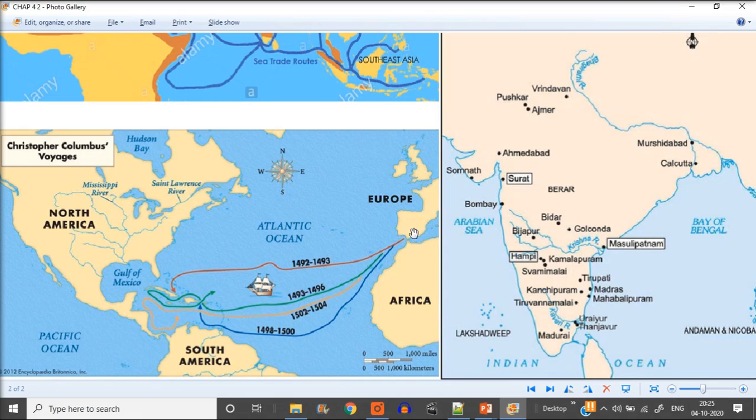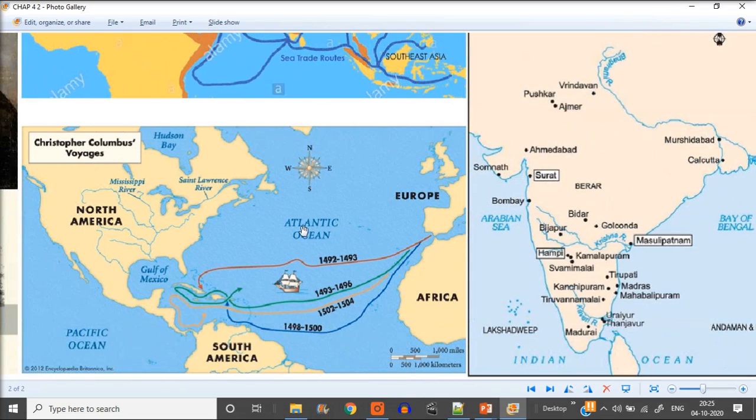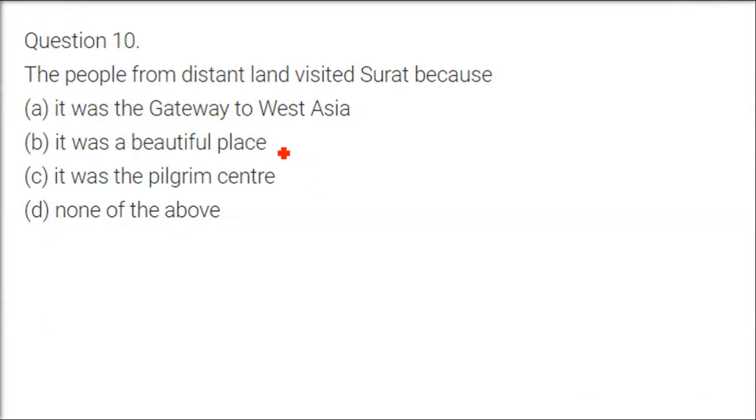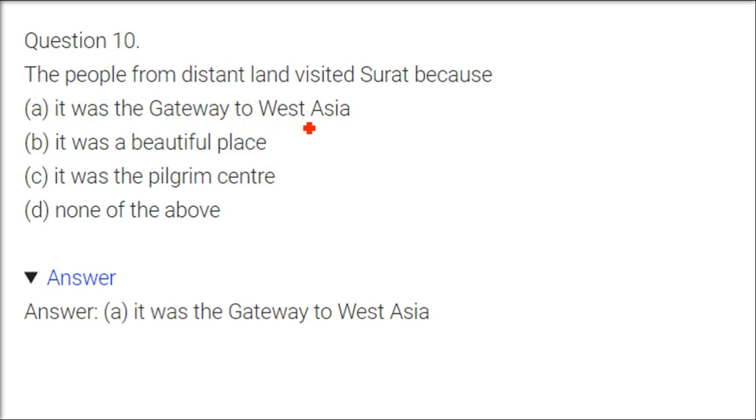Whosoever is on the left-hand side, I'm not showing it to you because just imagine that on the left we have Pakistan, then Afghanistan, then Iraq, then Iran, and the Middle Eastern countries. Then we have the Arabian Peninsula, then Africa. You go above, it's Europe. So all these people, traders, used to come from there. So it was the gateway to West Asia.